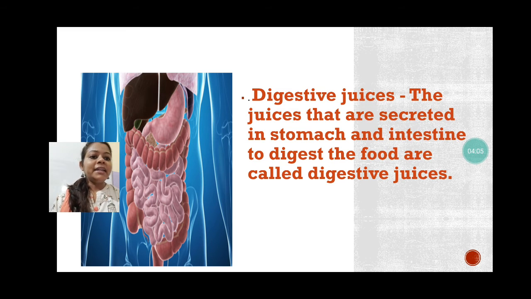The juices that are secreted in stomach and intestine to digest the food are called digestive juices. These juices are mostly secreted in the stomach and also by the liver. They are mixed with the food, and after mixing, the food becomes more soluble and can be digested very nicely. That's why these are considered digestive juices.